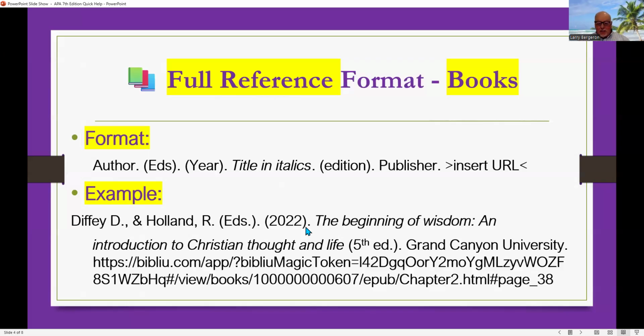So then you have the date, and the title, The beginning of wisdom. Here again, you see that the only words that are capitalized are the first word, and then Christian here is a proper noun, so Christian is capitalized. But nothing else is capitalized in that. And for our text, it's the 5th edition, and it would be in this format. The publisher is Grand Canyon University. You put that there. And then this is the URL address. And so that is what a full reference citation for The Beginning of Wisdom should look like.